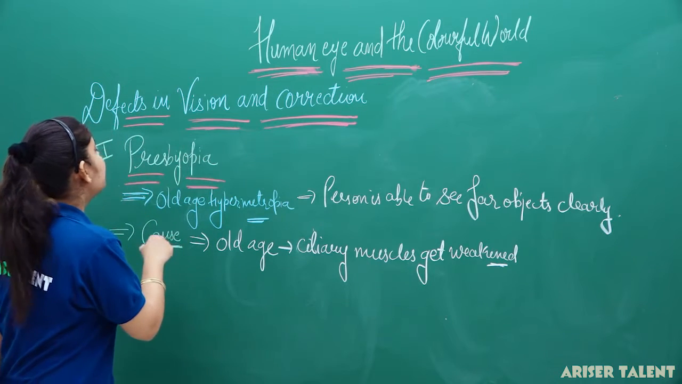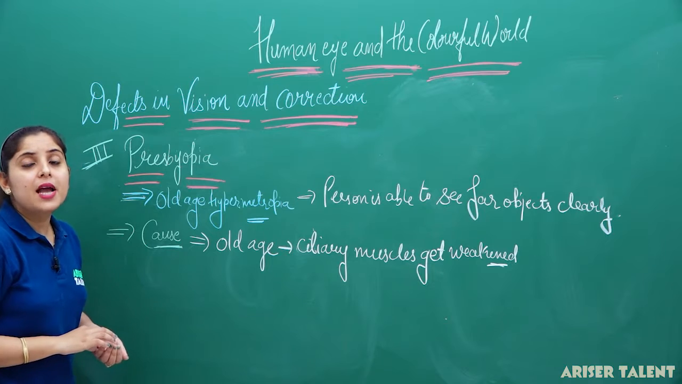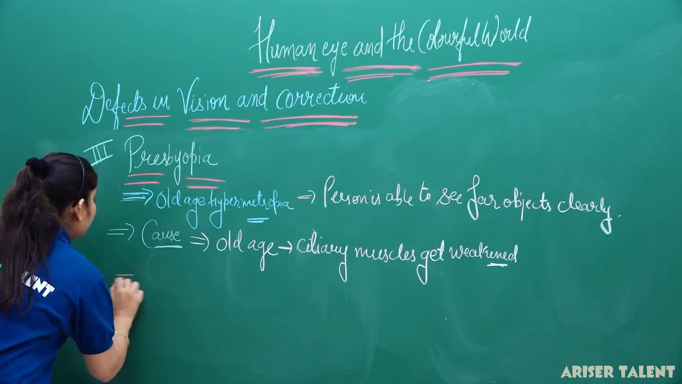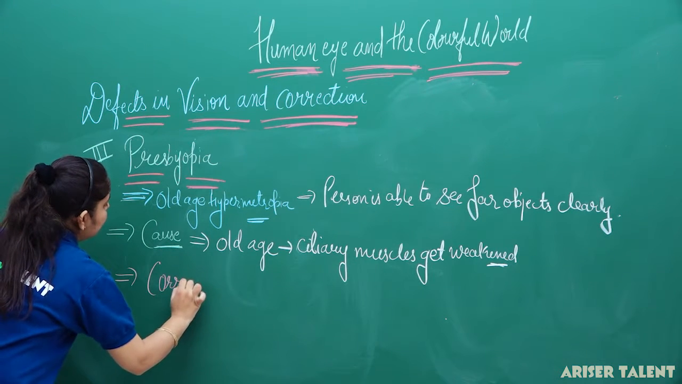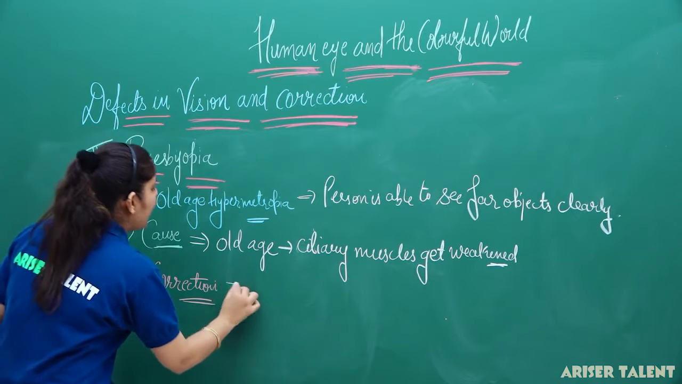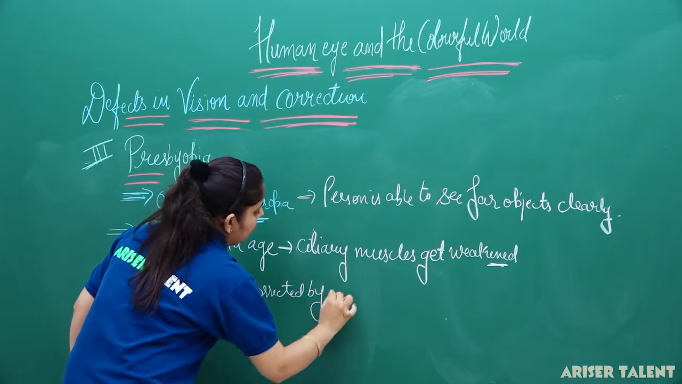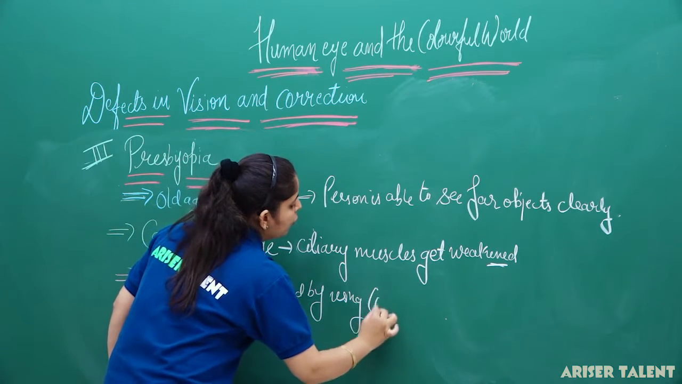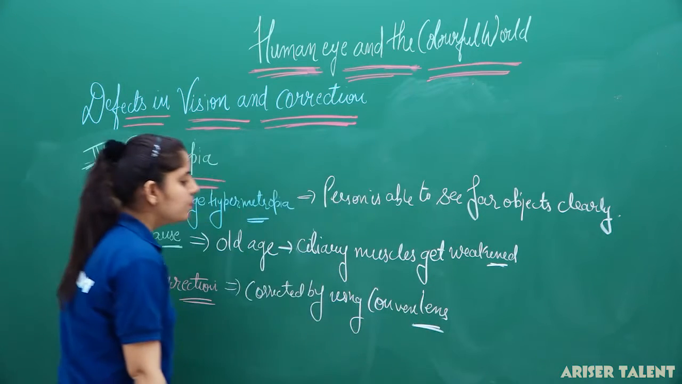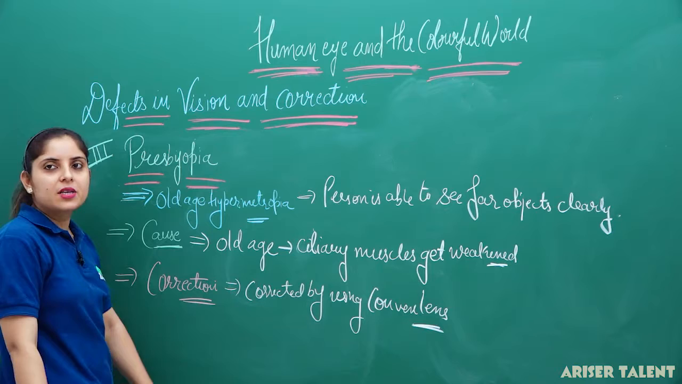Now, this defect is corrected by using a suitable convex lens, because hypermetropia is actually corrected by using a convex lens. So what is the correction measure you can use here? This defect is corrected by using a convex lens. Okay. So the old age hypermetropia can be corrected by using the convex lens.